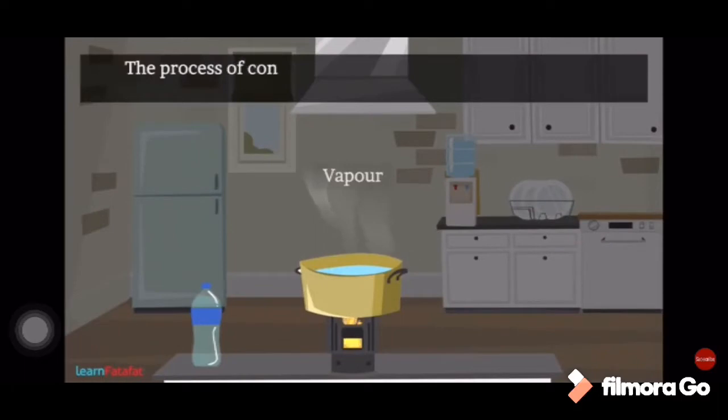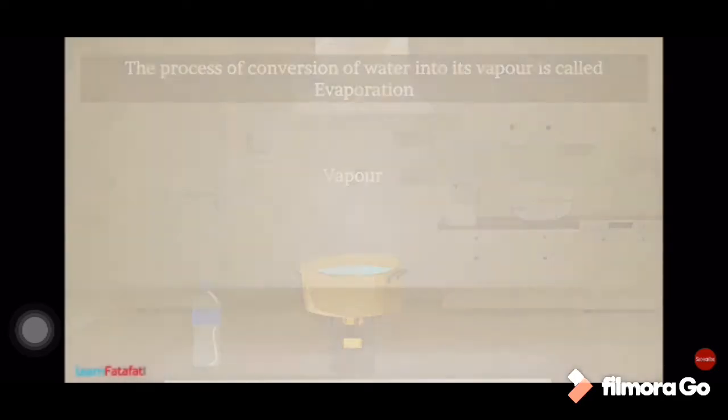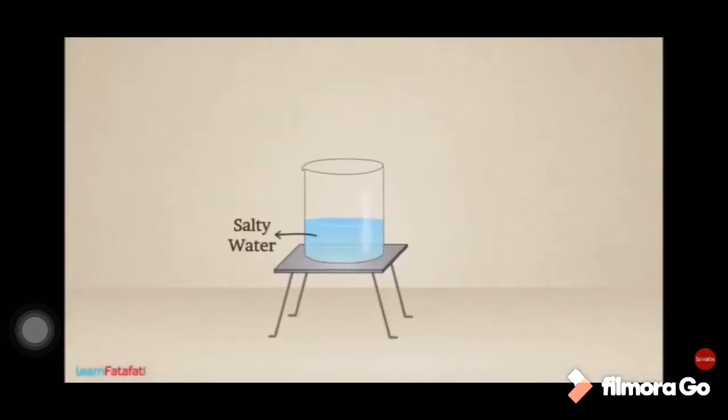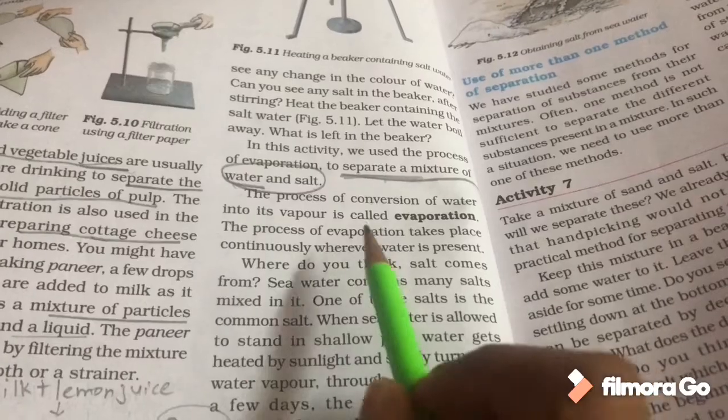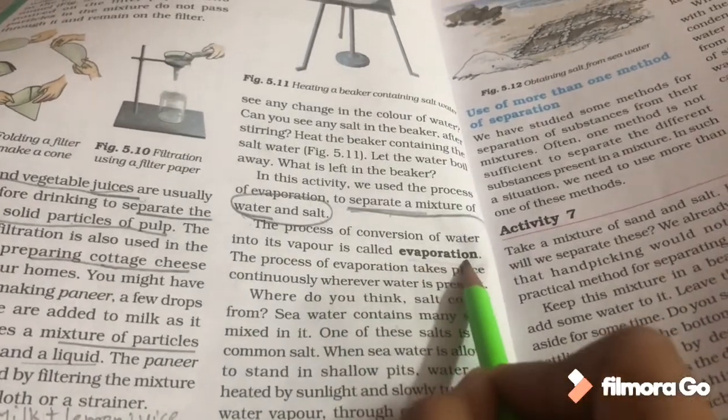When we continuously heat, the water gets converted into vapor or steam. The process of conversion of water into vapor is called evaporation. Now, if you have salt water, that is a mixture of salt and water, how will you separate the salt from the water? First of all, when you heat the water, all the water will be converted into vapor by the process of evaporation, and only salt will remain at the bottom of the beaker. Okay, through this your evaporation concept might be clear by now.